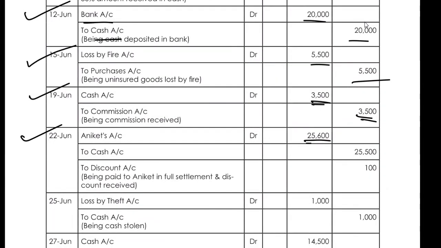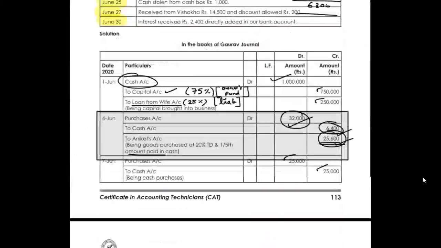So Aniket account debit to 25,600, to cash account only 25,500 because that is being paid, and then the discount account by rupees only 100. I hope this is clear to everyone. Okay. If anybody has any doubt whatsoever, you can just bring it out in your Q&A and I will answer it.